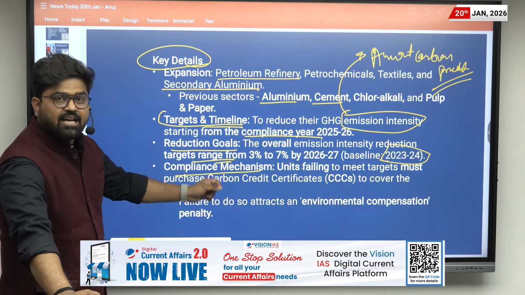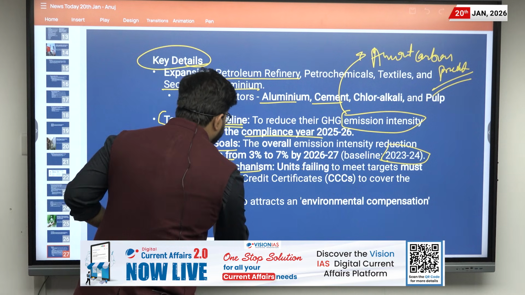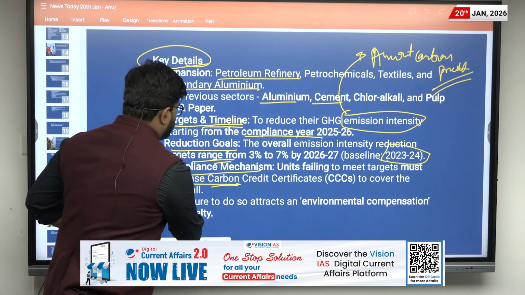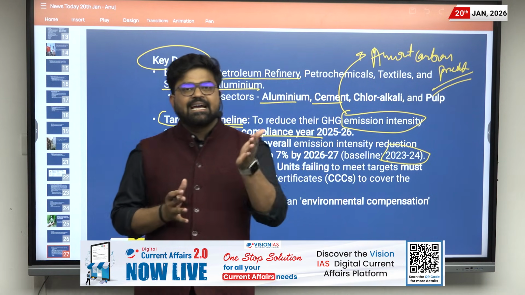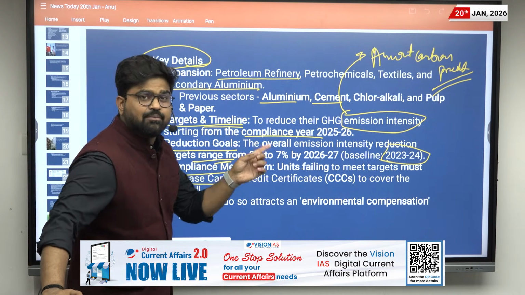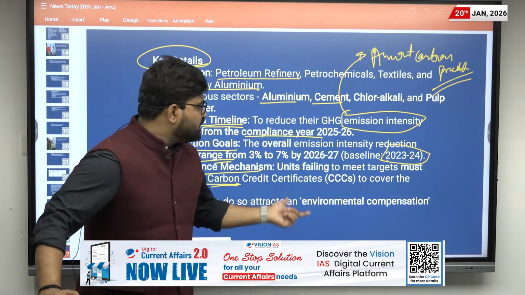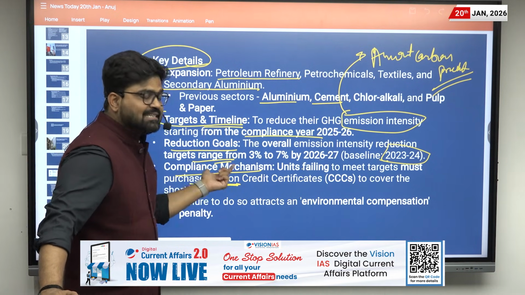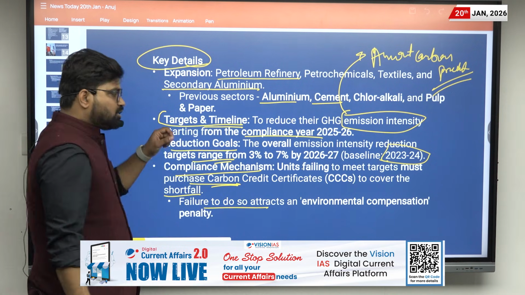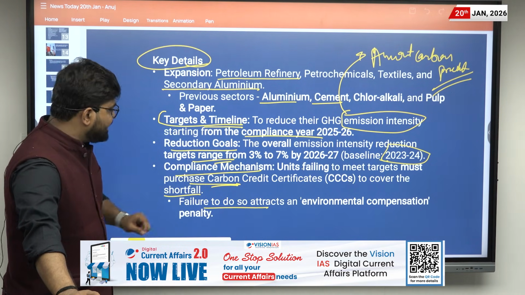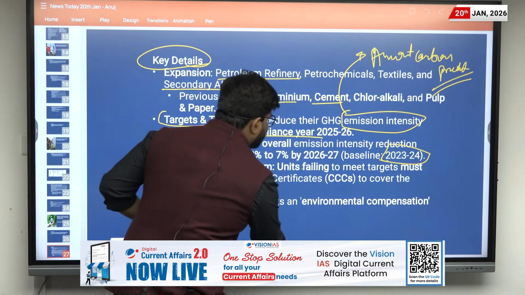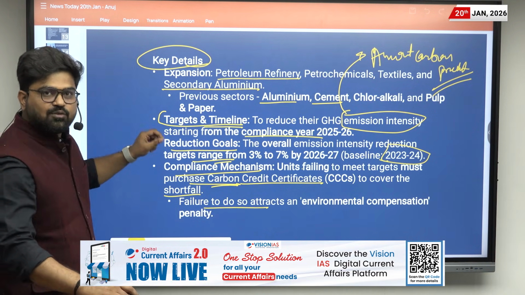So basically the units which fail to meet this target must purchase carbon credit certificates to cover the shortfall. We have understood about the buying and selling of carbon credit certificates, how those are generated, how those can be sold and who can purchase them. So if someone is falling short, they have to buy these carbon credit certificates, and if they fail to buy those, they will attract an environmental compensation penalty, and that will be double the price of the carbon credit certificate. So these are the details of that scheme.